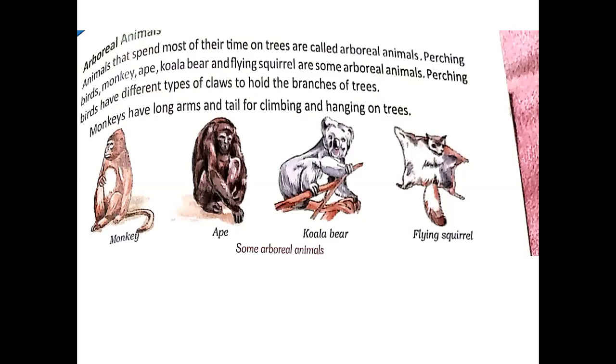Many arboreal animals have long limbs. Why? Because they have to swing smartly and efficiently from branch to branch. Some of them have long tails like monkey. Why? Which can grasp branches and act as an extra limb. Understood my point? Monkeys have long limbs that allow them to swing from one branch to another branch. You have seen also. And some of them have long tails which can grasp branches, and that tail acts as an extra limb.